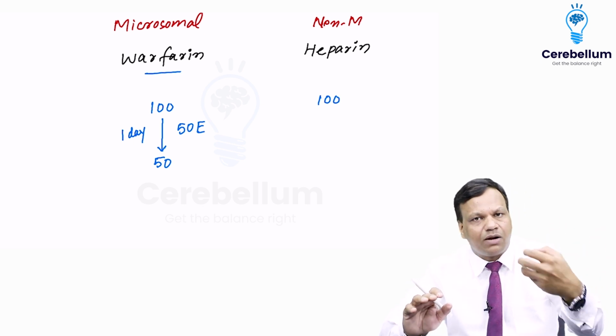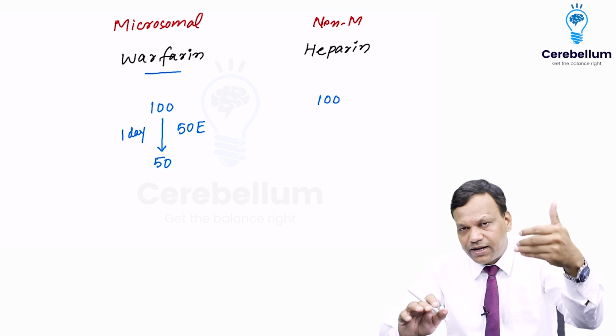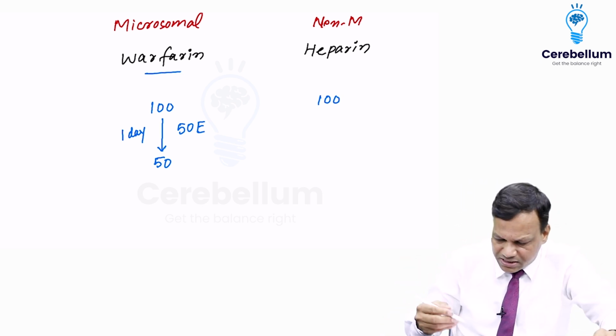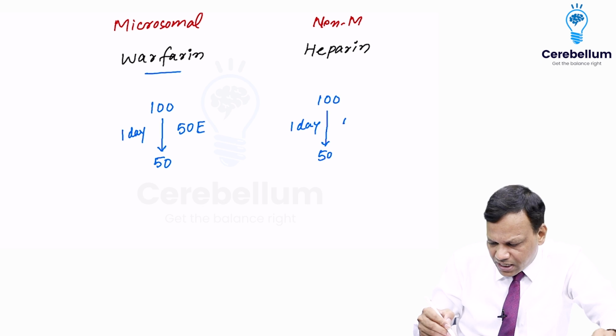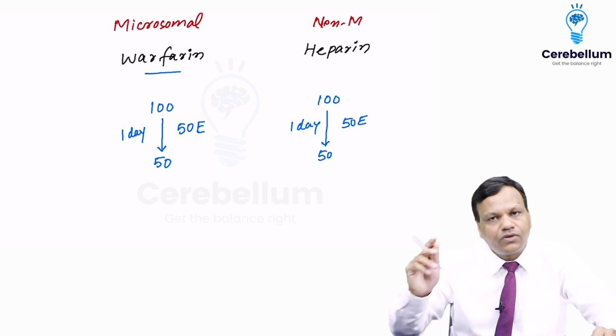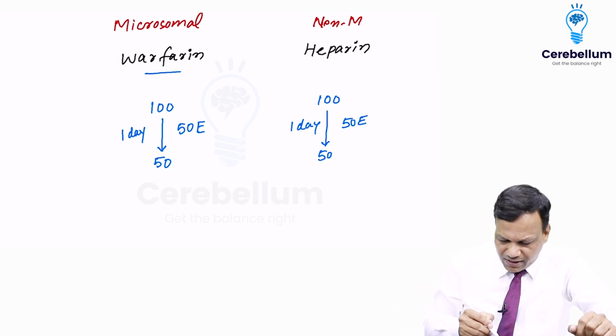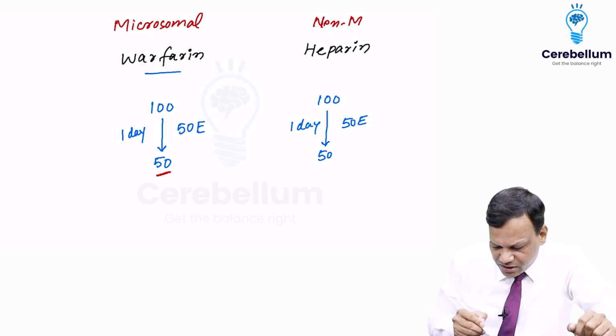One enzyme breaks one molecule in one day. So in one day from 100, they become 50. The same thing we assume here, that they will be metabolized to 50 in one day with the help of 50 enzymes. Okay. So when they become 50, the action will stop.